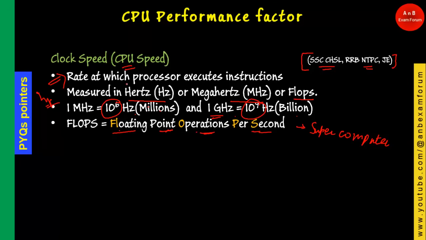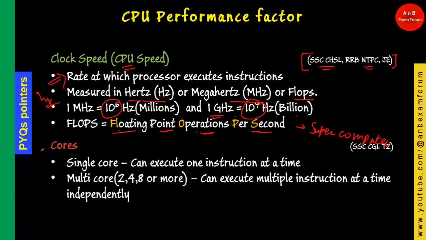I repeat once again, clock speed is the rate at which the processor executes instructions, and it is measured in hertz, megahertz or flops. And 1 megahertz is equal to 10 power 6 hertz and 1 gigahertz is equal to 10 power 9 hertz.